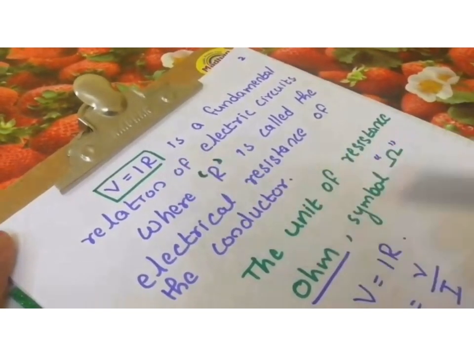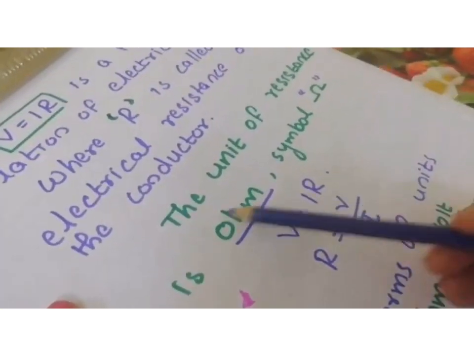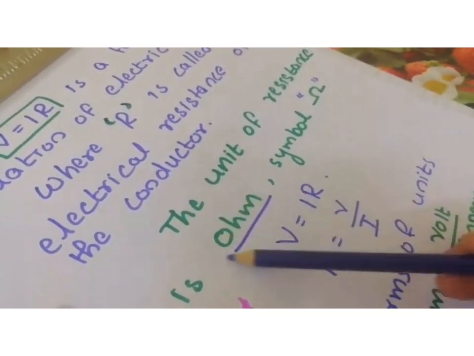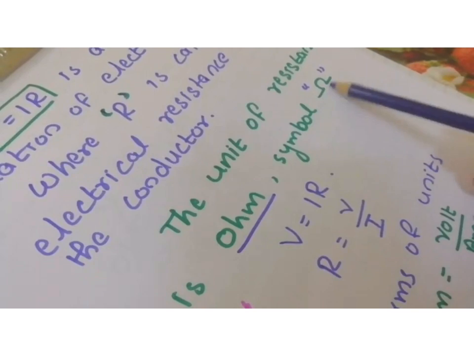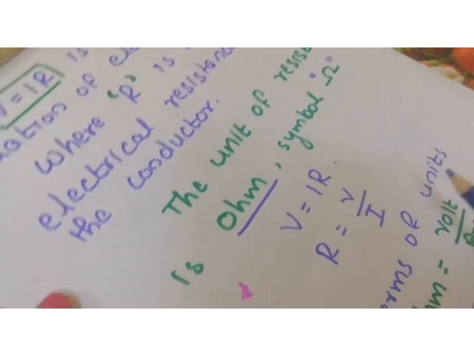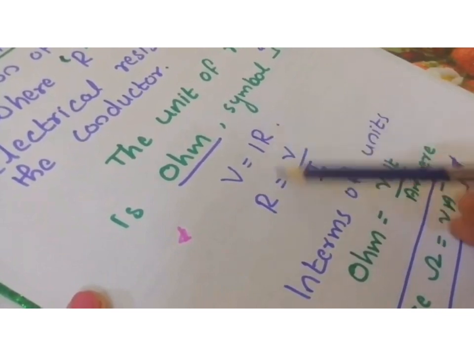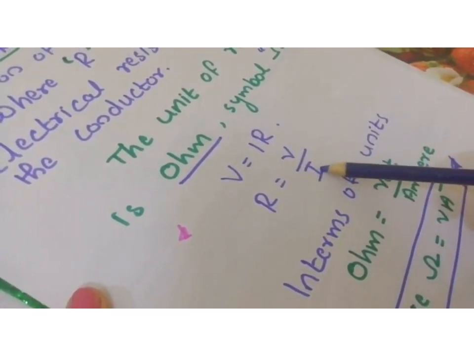Now the unit of resistance. The unit of resistance is Ohm. That is a scientist's name. And the symbol is represented like this. See this one. Now, the formula for R. If V is equal to IR, R is equal to V over I. That is V divided by I.